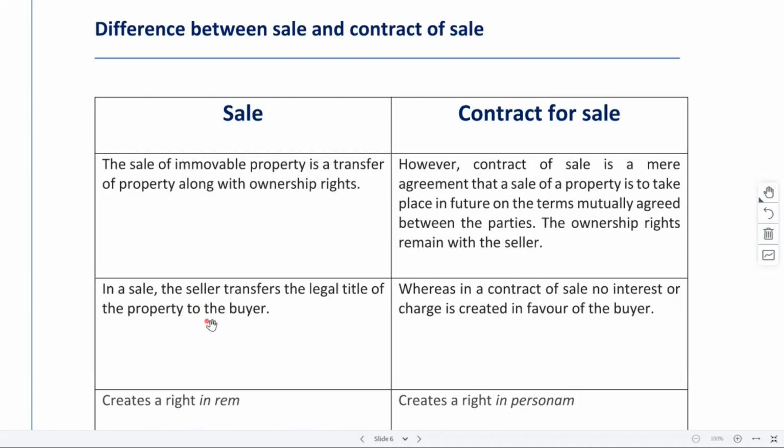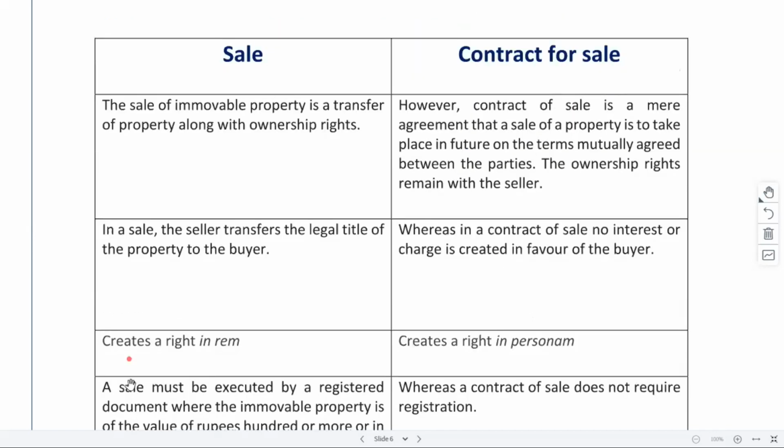Whatever title I had, this absolute thing I'm transferring to the other person. But in case of contract for sale, no interest or charge is created in favor of the buyer, because we are still in the process of getting it transferred. It's not yet finalized. That is another one. Next one is sale creates a right in rem. Contract for sale creates a right in personam.